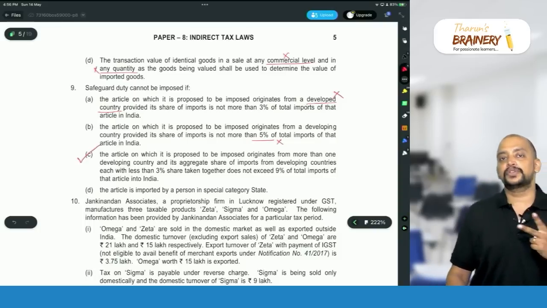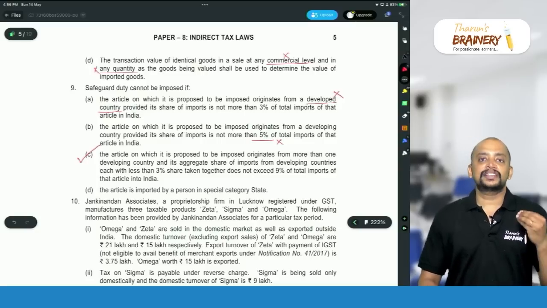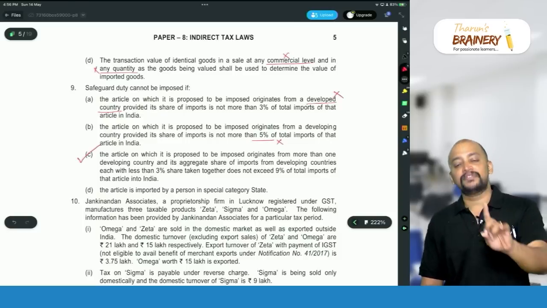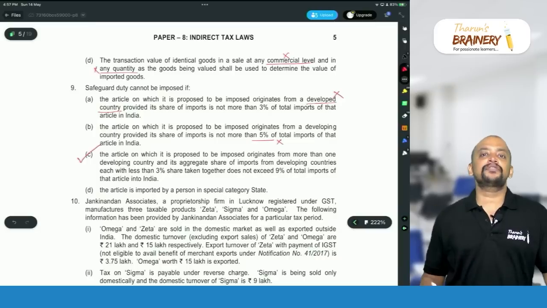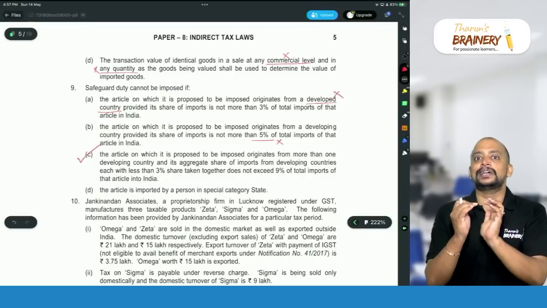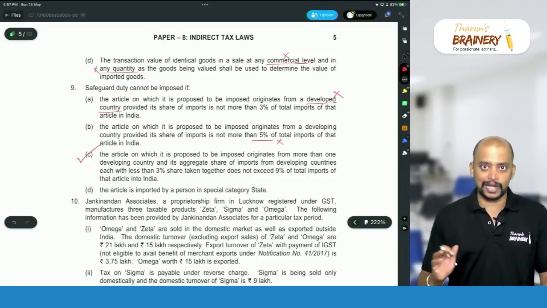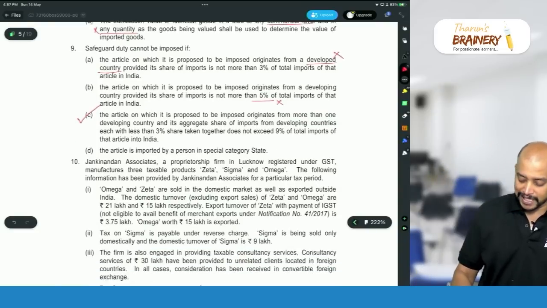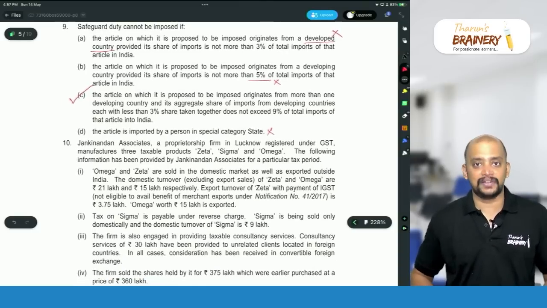So we have two exemptions with respect to safeguard duty. Once a safeguard duty is fixed for a product, and if you are importing that product from a developing country and the percentage import from one developing country does not exceed 3% of the total, then no need to pay. Suppose we are importing from more than one developing country, then developing countries with less than 3% taken together, if that group does not exceed 9%, then on imports of such goods from that group there is no safeguard duty. Then the article imposed by person in special category state. No, we don't have anything, but actually SEZ or 100% EOU we have an exemption, but that is not given here.